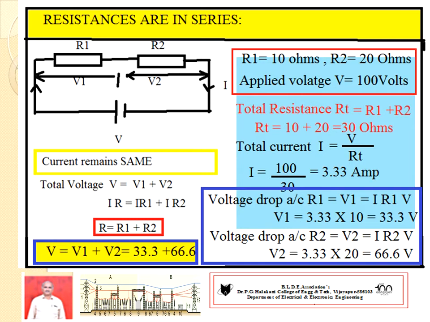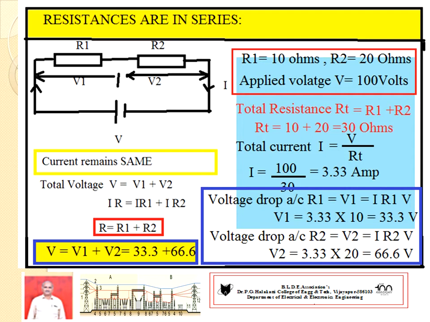So how do you connect them in series? The second point of the first resistance R1 is connected to the first point of resistance R2. If you take the plus and minus of R1, the minus is connected to the plus of R2. In this manner the resistances are connected. This connection is said to be a series connection.